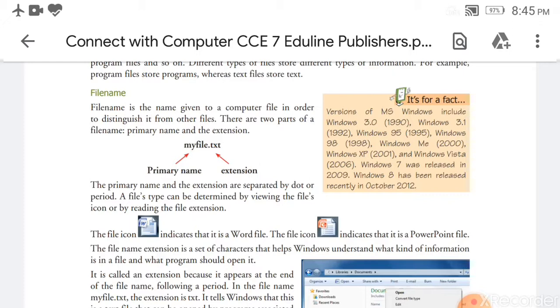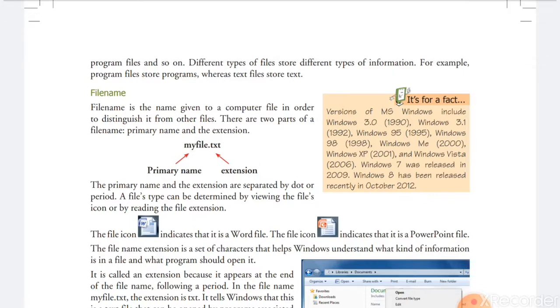Each file must have a unique name in the same folder. So each file has a different name so that the computer is able to access the file with the file name.